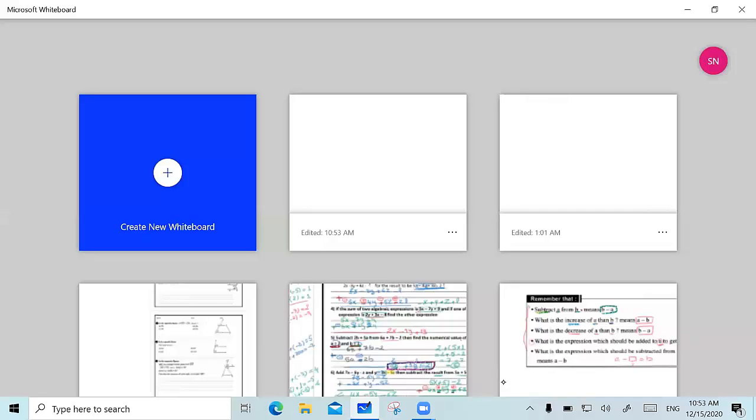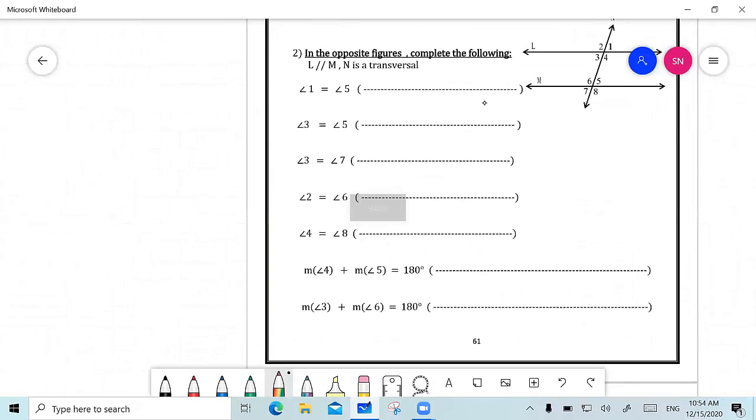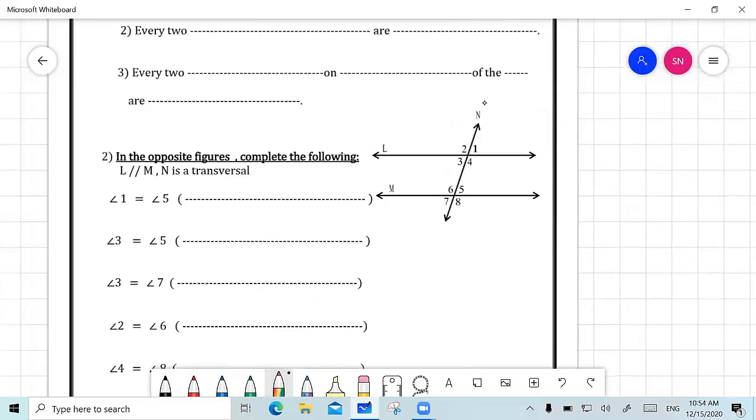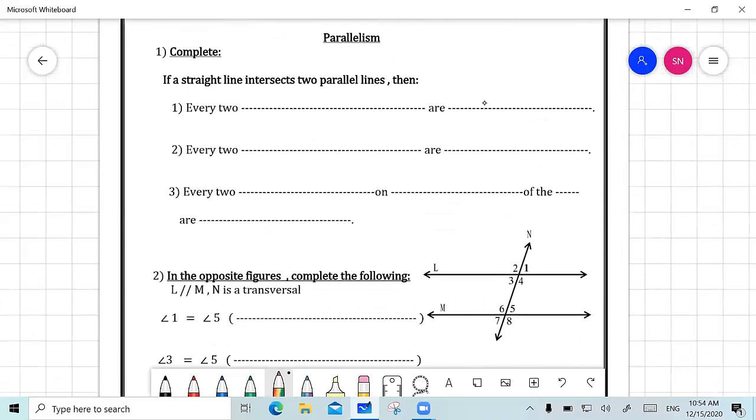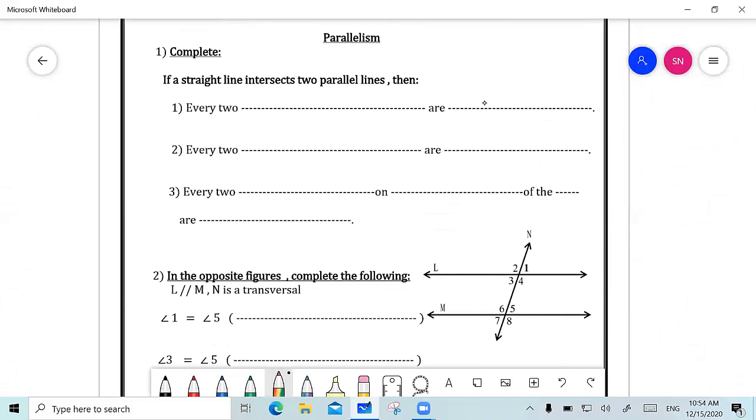So let's go now to the binder, page 61. We are going to begin first with the complete question. If a straight line intersects two parallel lines, then every two corresponding angles are equal in measure.